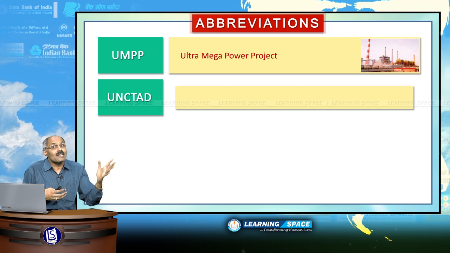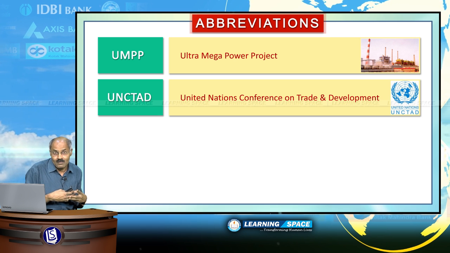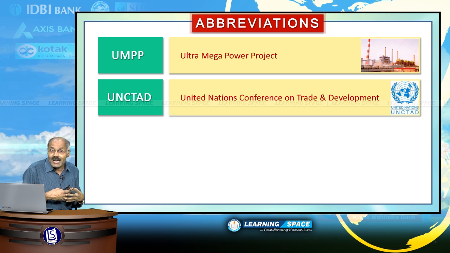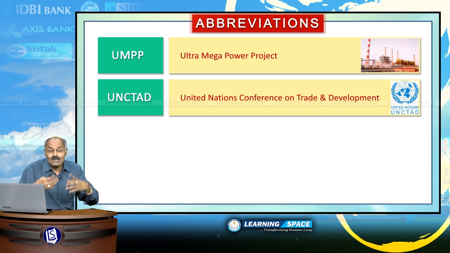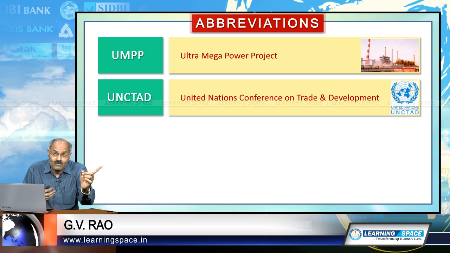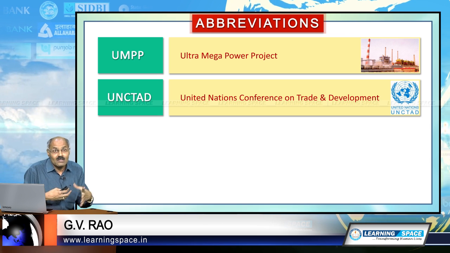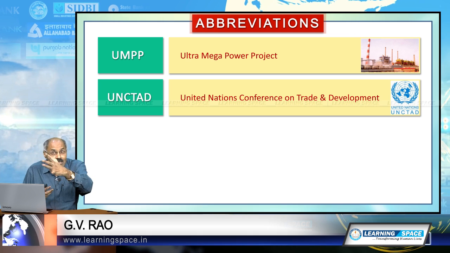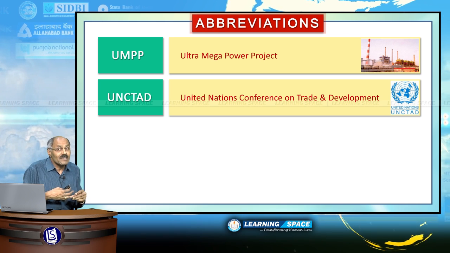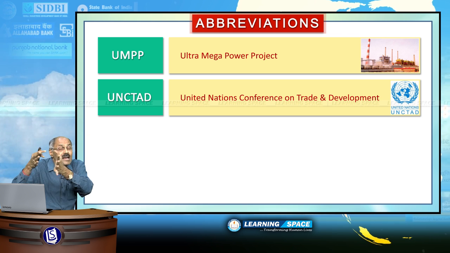UNCTAD, United Nations Conference on Trade and Development. Without trade and investment, development is not possible. Keeping that in mind, in the year 1964, as a United Nations organ, this United Nations Conference on Trade and Development started functioning in the year 1964 with Geneva as the headquarters.